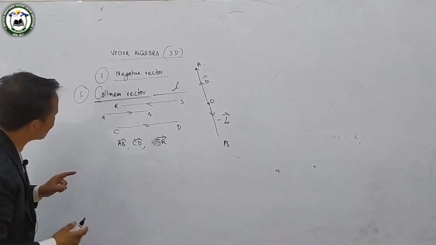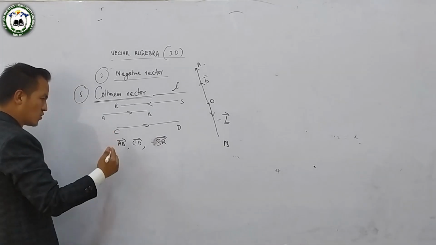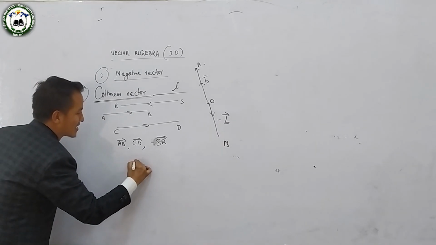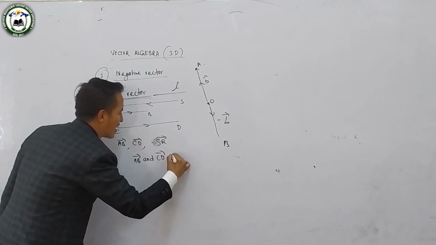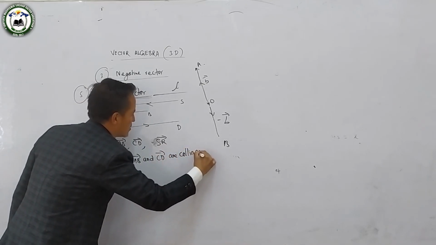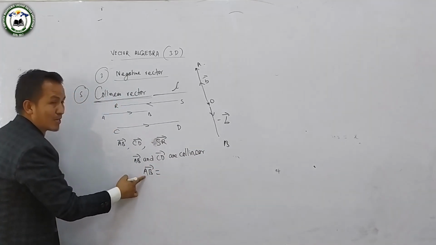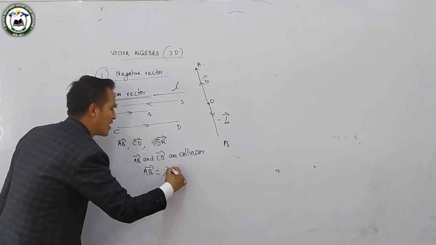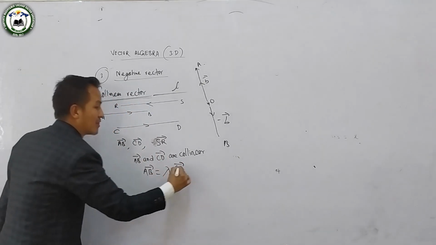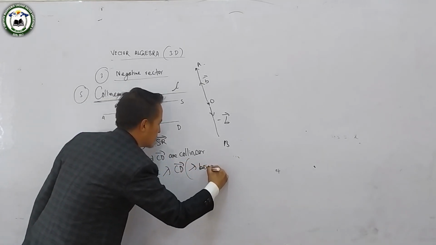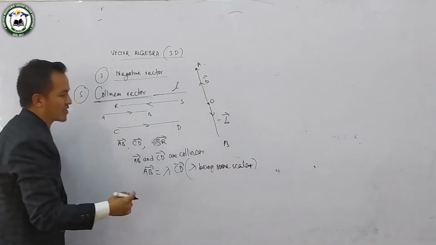And what is the condition for collinear vectors? So this is very, very important. Vector AB and vector CD are collinear. It's collinear. So we can write vector AB is equal to lambda times vector CD, lambda being some non-zero scalar.